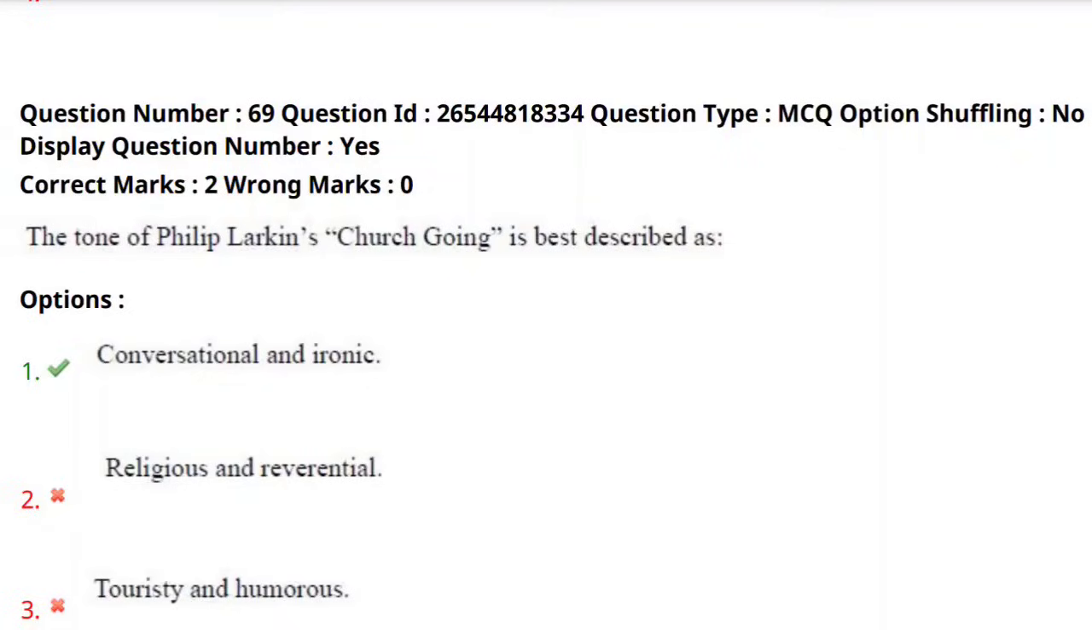In this poem, the speaker visits a church and reflects on its fading importance. And he discusses the relevance of religion in modern life. He discusses all these things in a conversational and ironic way. So the correct answer here is the first option. As we move forward,